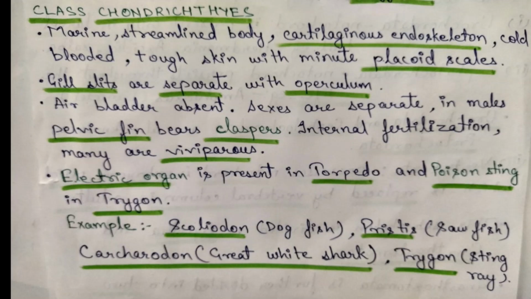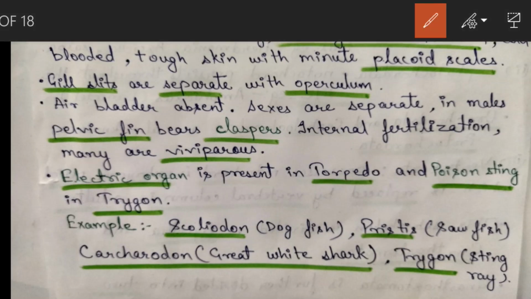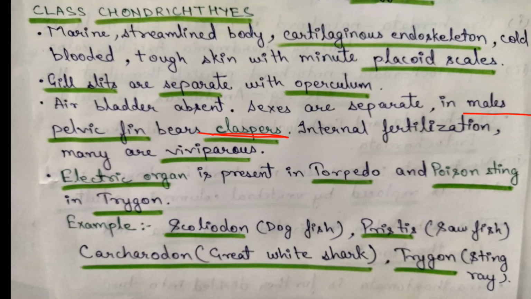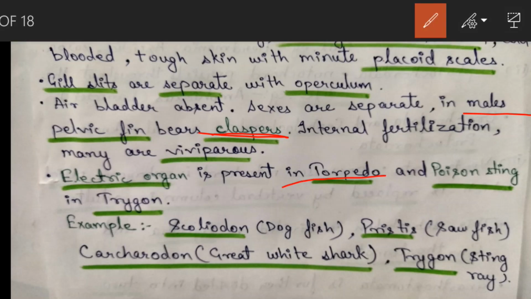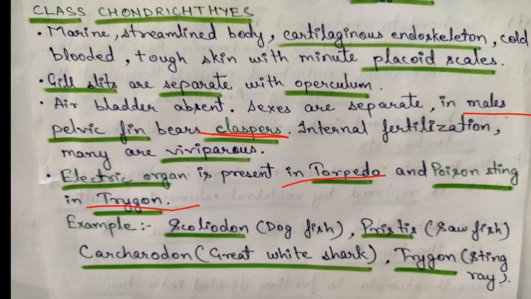Sexes are separate. In male, pelvic fins bear claspers. So you have to remember the difference. In male, pelvic fins bear claspers. Internal fertilization is there and many are viviparous. Electric organ is present in Torpedo. This is also an important point to remember. And poison sting is present in Trygon. Some common examples are Scoliodon, known as dogfish, Pristis, known as sawfish, Carcharodon, great white shark, and Trygon, stingray.